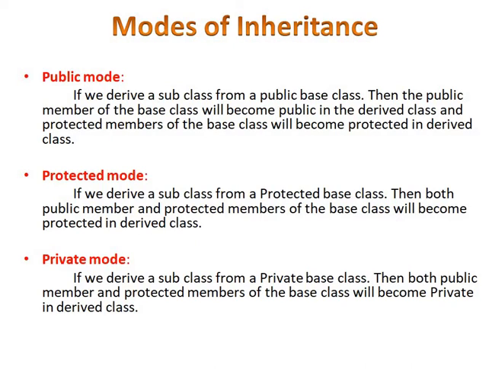Then the last mode is the private mode or private access specifier. This mode defines that if we derive a subclass from a private base class, then both the public members and the protected members of a base class will become private in the derived class. This is the private mode. There are three modes used in inheritance, that are public mode, protected mode and the last one is the private mode.